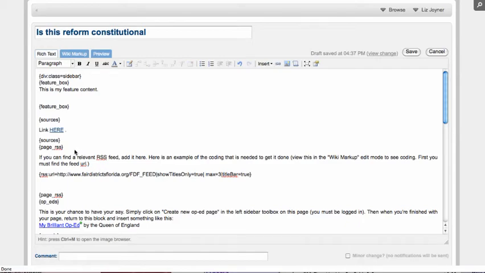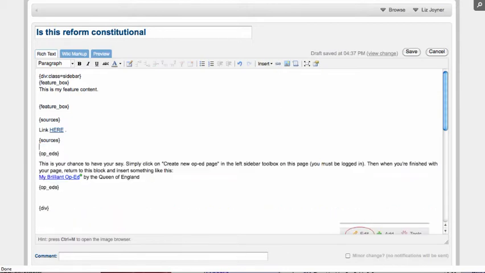The page RSS box is one that you'll probably rarely use, but we have it in there in case you want it. That's for if there is an RSS feed to a blog that's very specific to it. Perhaps there's a blog somewhere or a source somewhere on the constitutionality of the amendment, and it would be perfect for there. I'm going to go ahead and take that out for now.